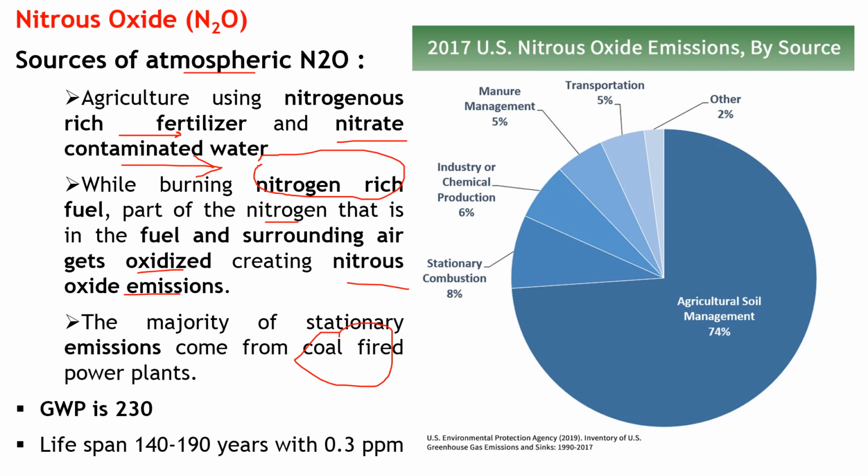Also one of the major stationary emissions comes from coal-fired power plants. So these are all the major sources from which this N2O is coming, and its global warming potential is 230. Its lifespan is around 140 to 190 years, but the concentration in the atmosphere is low. So here are all the possible sources.